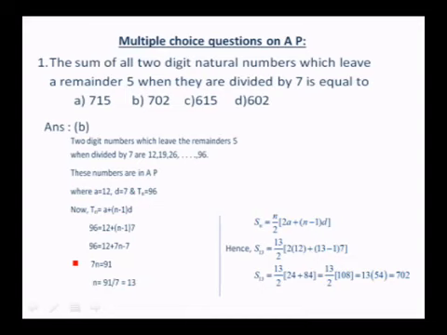Tn is A plus n minus 1 into D. So 96 is equal to 12 plus n minus 1 into 7. So 96 is equal to 12 plus 7n minus 7. From this one, you can find out n. N is 13. So now use the Sn formula. Sn is n by 2 into 2a plus n minus 1 into D. You know already the values of n, a and D. Substitute those values. Sn is 13 by 2 into 2 into 12 plus 13 minus 1 into 7. So Sn, on simplification, you get it to be 702. So the option is B.